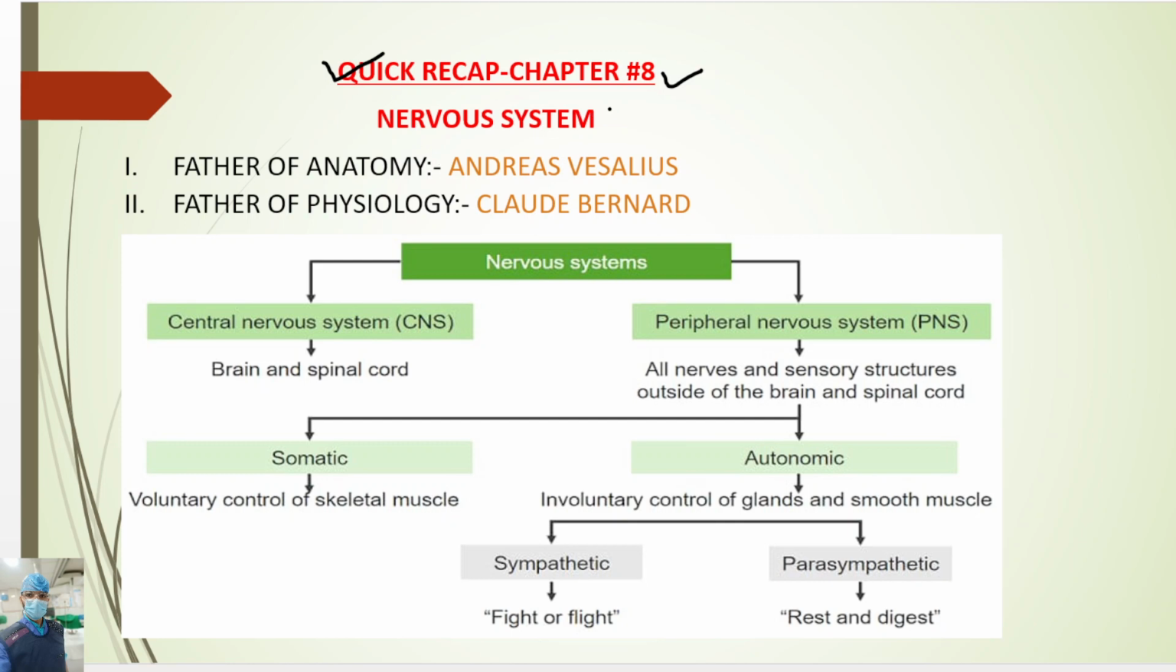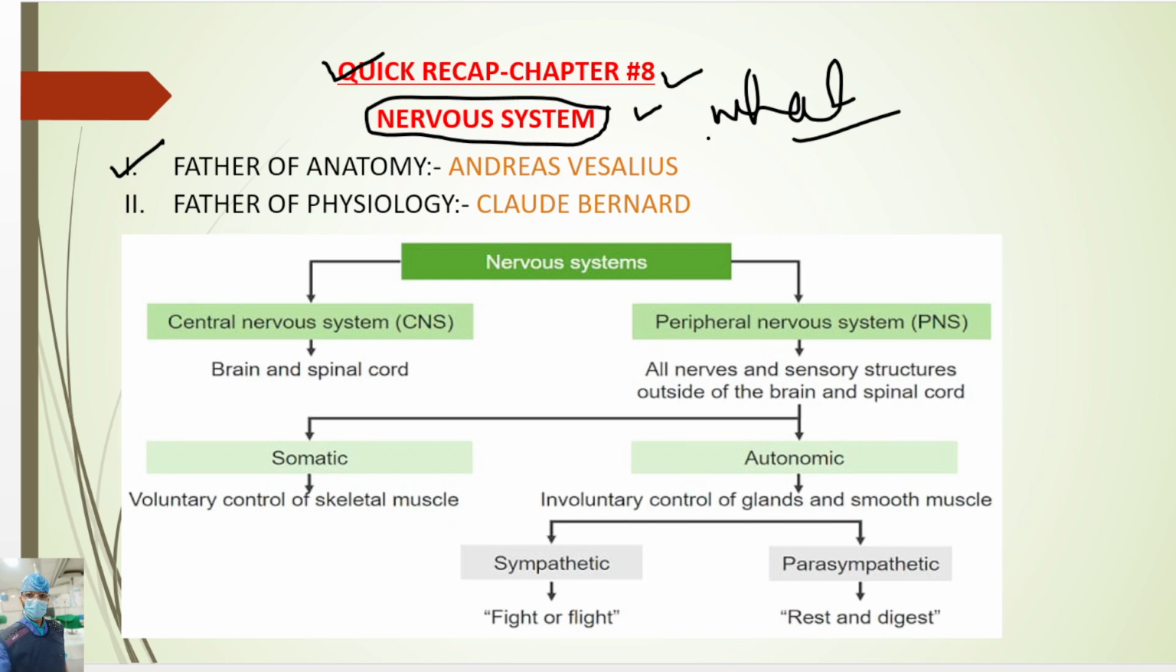So today's topic is on the nervous system. What is the nervous system? What are the functions of the nervous system, and the organs which are covered in the nervous system? We will systematically study in this session. So let's start the topic.